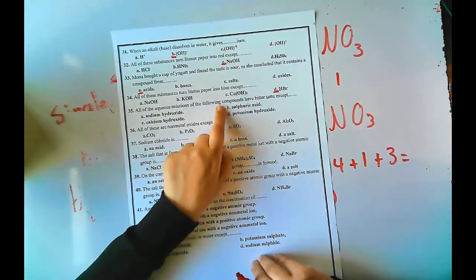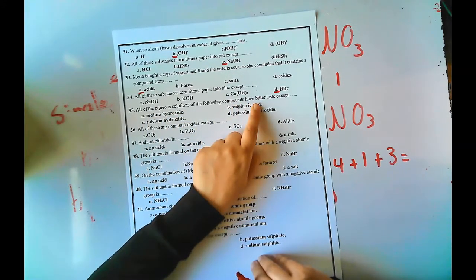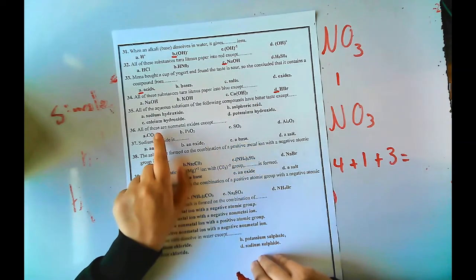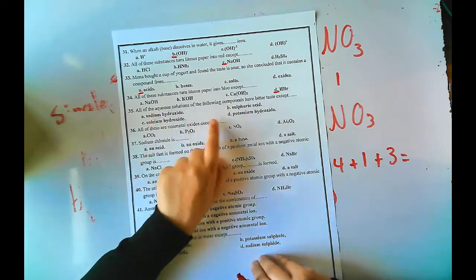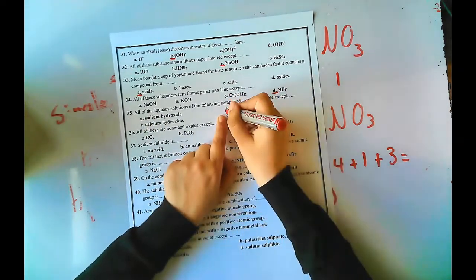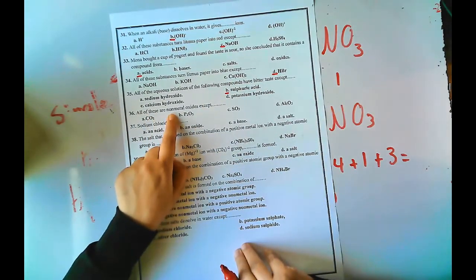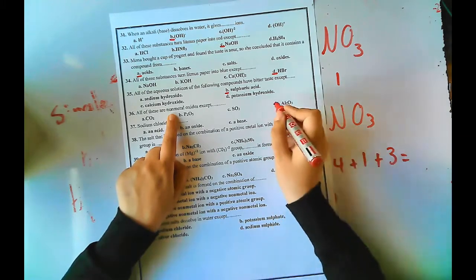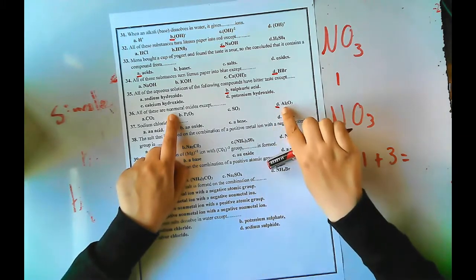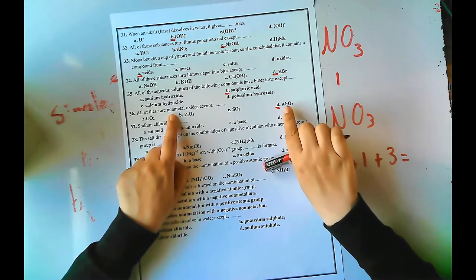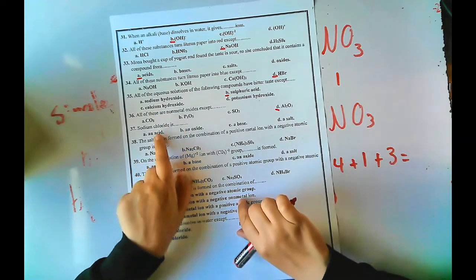An aqueous solution of the compound has bitter taste. مين اللي bitter? Base. طب مين؟ كلهم base except مين؟ Except sulfuric acid, it's acid. All of these are non-metal oxides except mean? Except aluminium oxide, because aluminium is metal. Aluminium oxide يبقى metal oxide, not non-metal oxide.